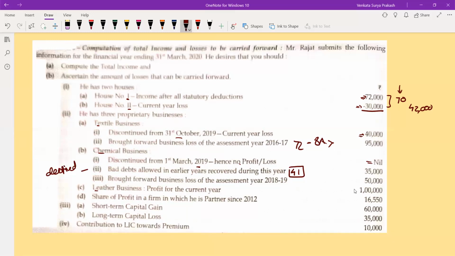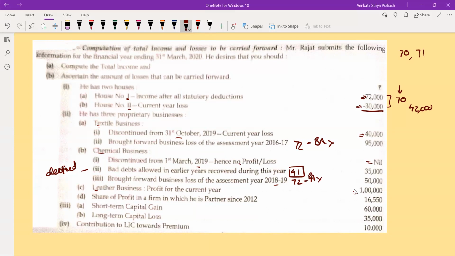Now, brought forward business loss for the assessment year 18-19. So for 18-19 you got a loss that you had to carry forward. Under section 72, this can be carried forward for a period of 8 assessment years. Leather business: as this person has 3 segments, leather business got a profit of 1 lakh. Now, what do I need to do initially? Section 70. First I need to apply section 70, then only I can think of section 71. Section 70 is inter source, within the head.